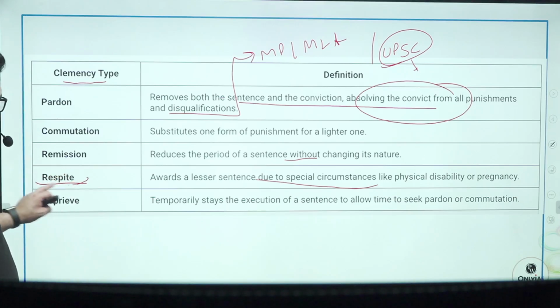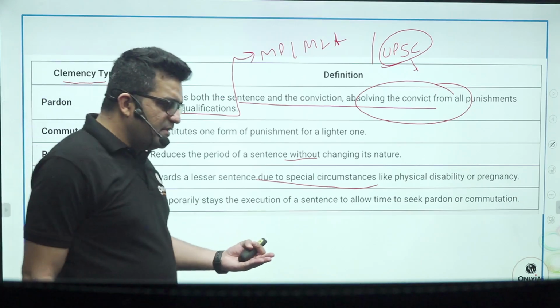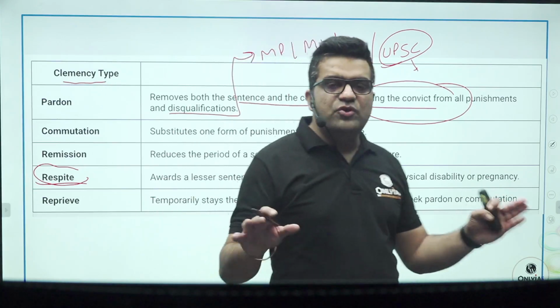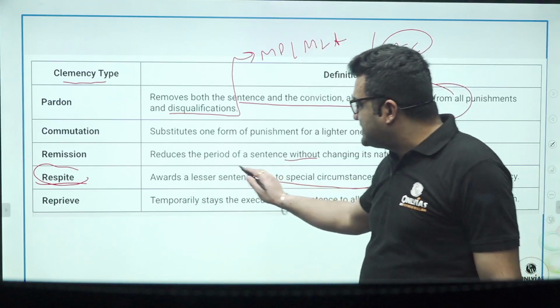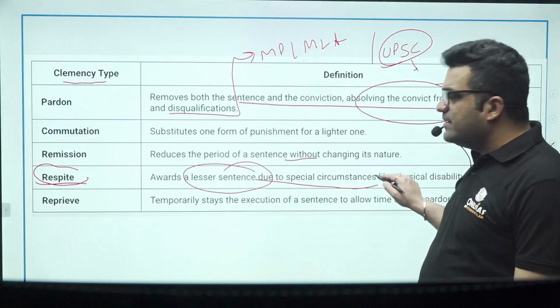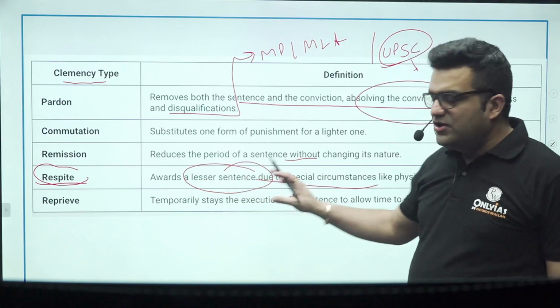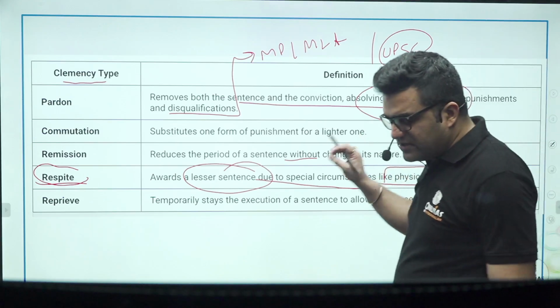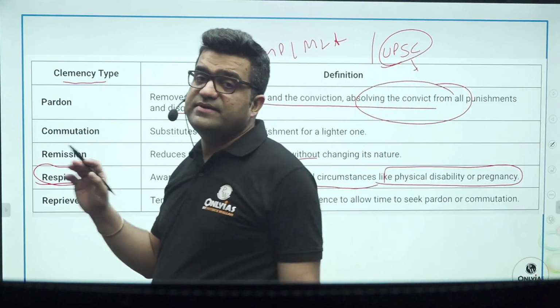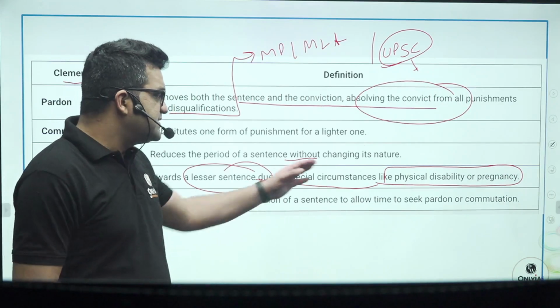Respite, remember: rains give respite from the scorching heat. So by lessening the heat, by lessening the sentence, because the convict is not able to bear it considering the special circumstances, this is called respite.